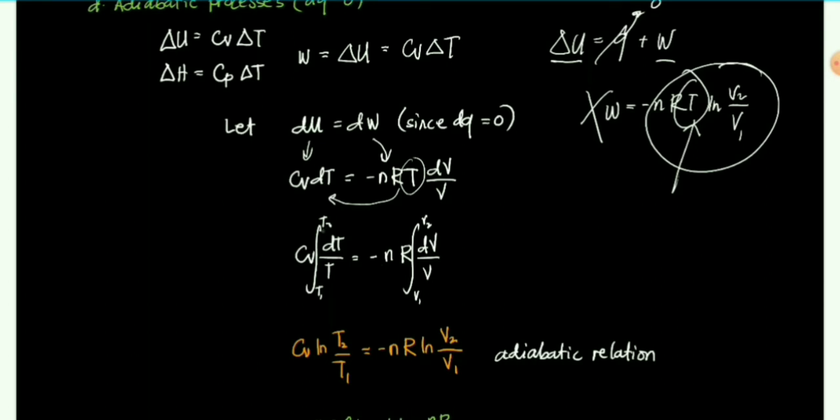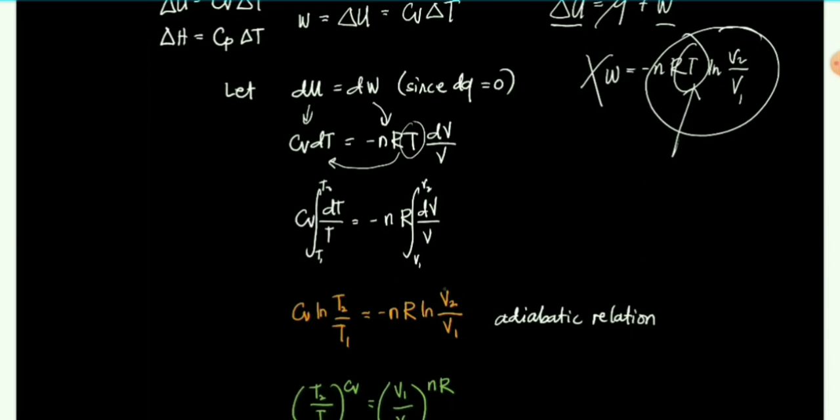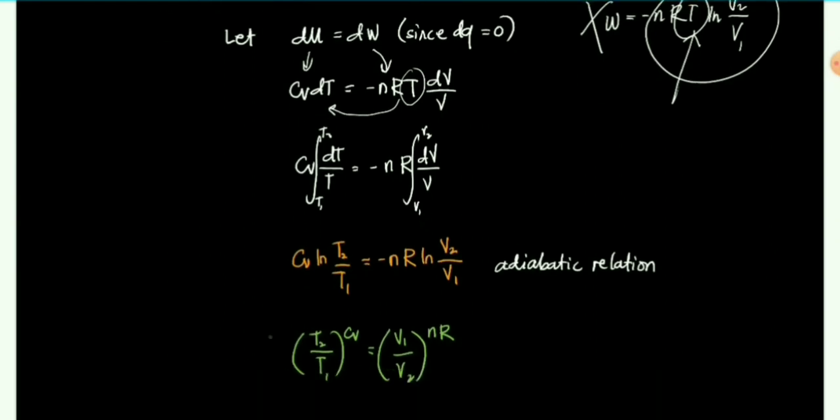So, if we integrate this from T1 to T2, yung left side, tapos yung right side from V1 to V2, we will get this interesting relationship. CV ln T2 over T1 is equal to negative nR ln V2 over V1. This is an adiabatic relation. So, ibig sabihin, kapag nag-increase yung temperature from T1 to T2 adiabatically, makukuha mo yung equivalent increase in the volume or decrease in the volume adiabatically. Okay? So, kapag adiabatic increase in temperature, nagde-decrease ang volume. Kapag ang gas mo ay nag-expand adiabatically, bumababa yung temperature niya. Kasi wala kang heat transferred or release. Okay? So, this is the equation for the adiabatic relationship in exponential form.